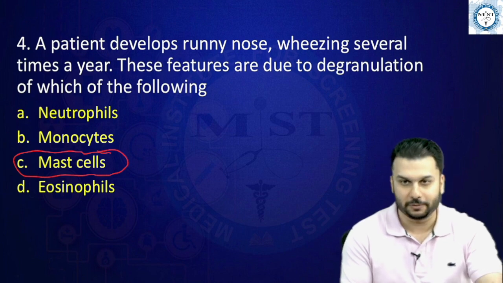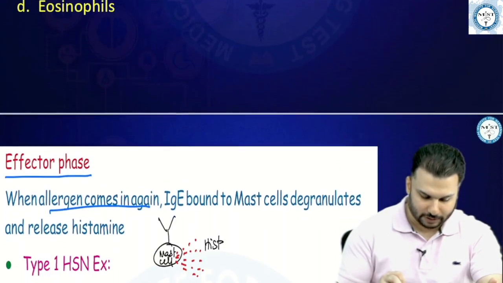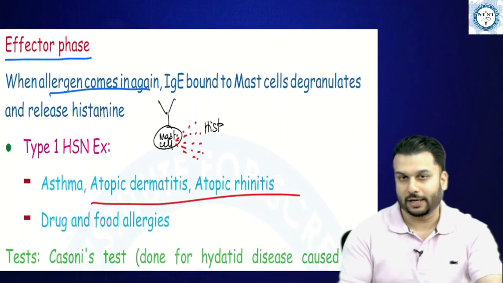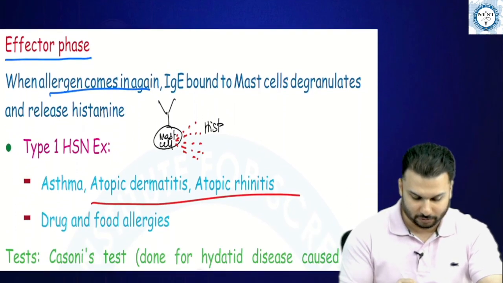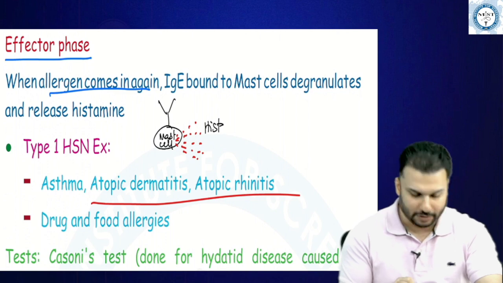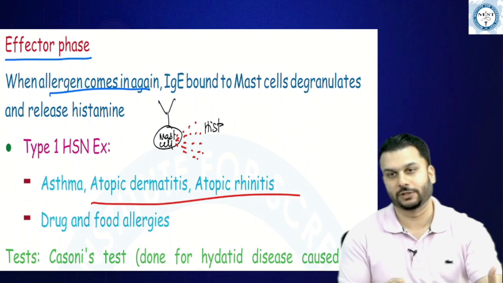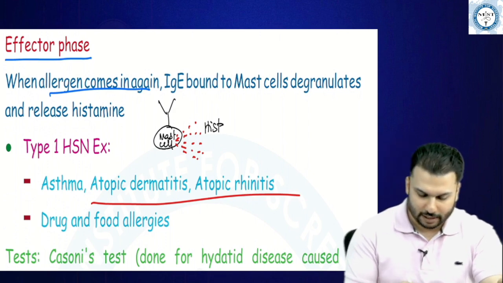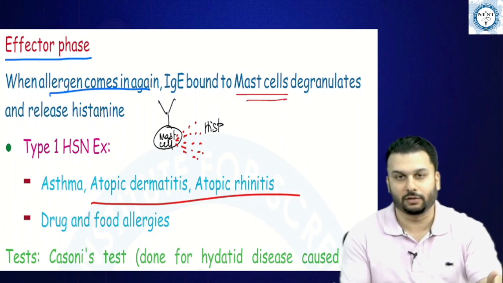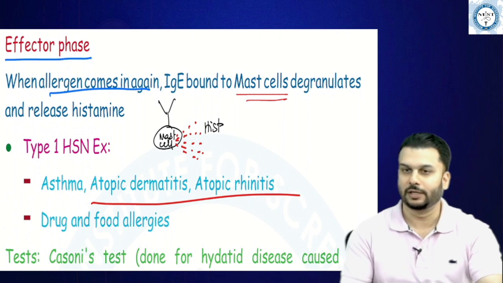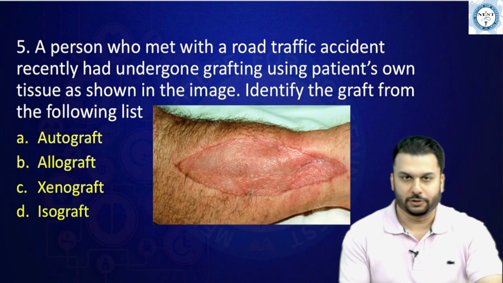It is histamine, right? So that's about it. Again, just a recap. If you can see here, I had even drawn this diagram, and we had learnt in classroom that whenever the allergens come inside our body, like for the second time onwards, we have the mast cells that degranulate, releasing the histamine, causing the symptoms. Let's look at this question now.